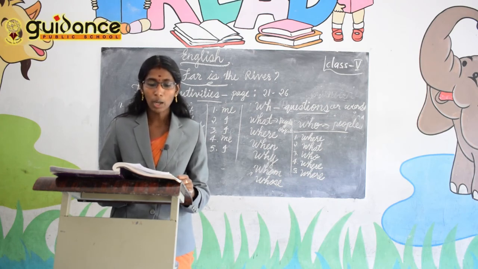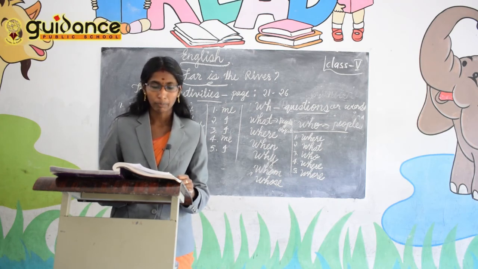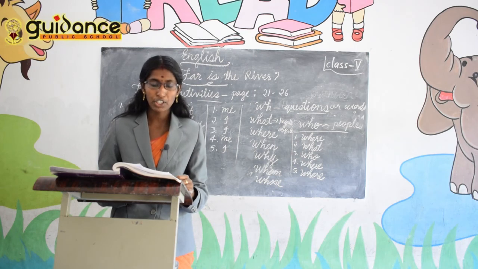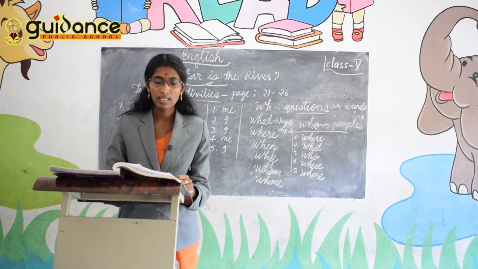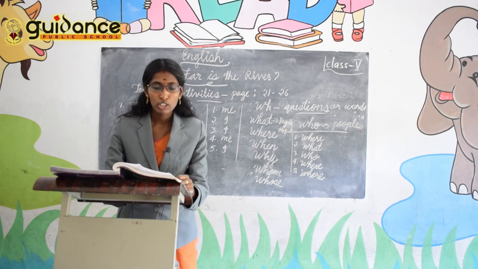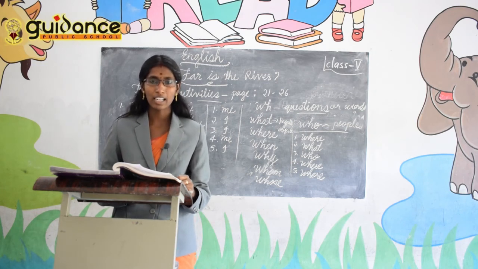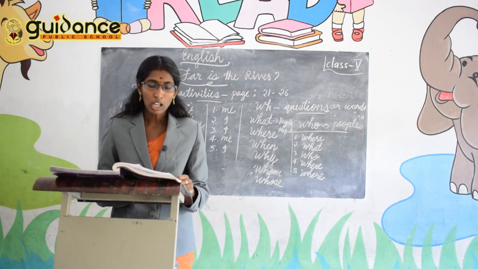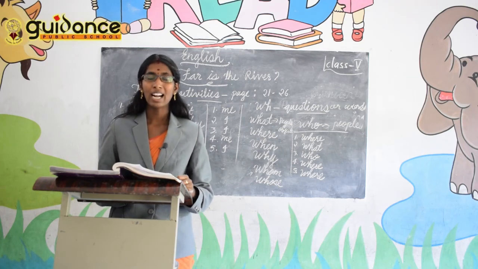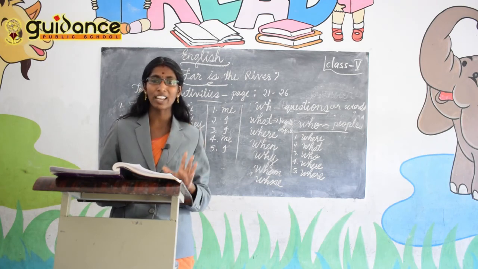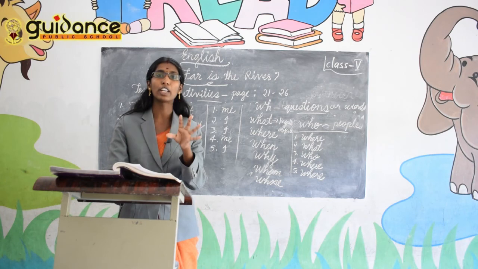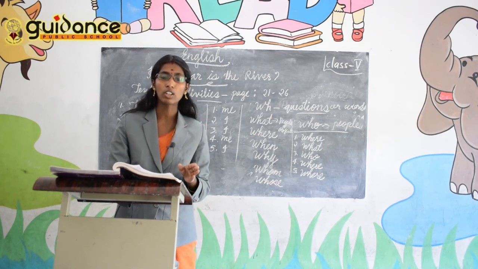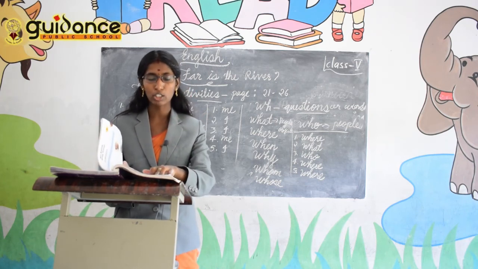Fifth one, kingfisher, vulture, crow, crane. Sixth one, circle, square, oval, rectangle. So here are given sets of words, you have to find out which group each belongs to and write it down on page number 26.